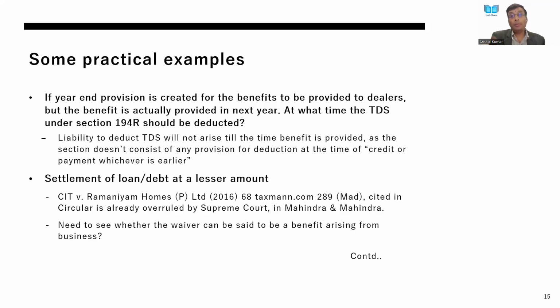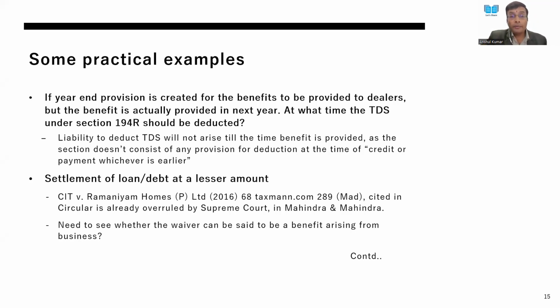So at best, this can be treated as other income, maybe a capital receipt not chargeable to tax. But within the terms of section 194R, only those benefits which arise from business can be subjected to withholding tax. So therefore, a settlement of loan or debt at a lesser amount, probably this is also open to challenge.